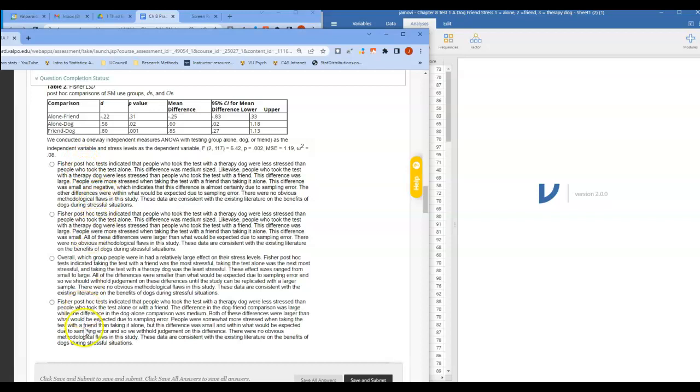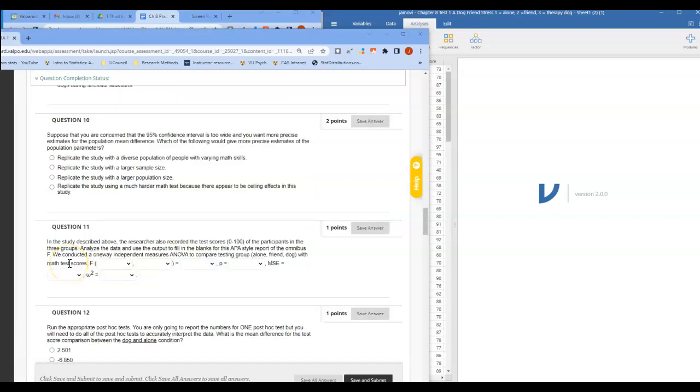So let's just say the last one's the right one because it's done all of the things we suggested there. All right, next, suppose that you're concerned that the 95% confidence interval is too wide and you want a more precise estimate. What would give you a more precise estimate? Do the study again with a larger sample size. You're not changing the size of the population, but you're increasing the size of the sample, which will decrease the standard error of the mean, which will make a smaller margin of error.